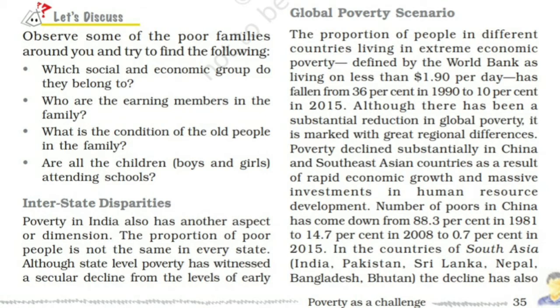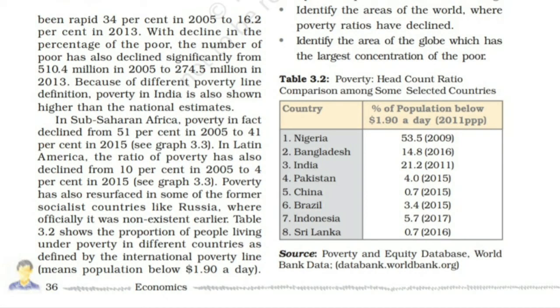So when we discuss global poverty trends, we can see a substantial reduction of poverty, but there were regional differences. In China and Southeast Asian countries, the reduction occurred due to rapid economic growth and massive investment in human resource development. In South Asian countries, the reduction of poverty was rapid. In sub-Saharan Africa, poverty declined from 54% in 1990 to 41%.